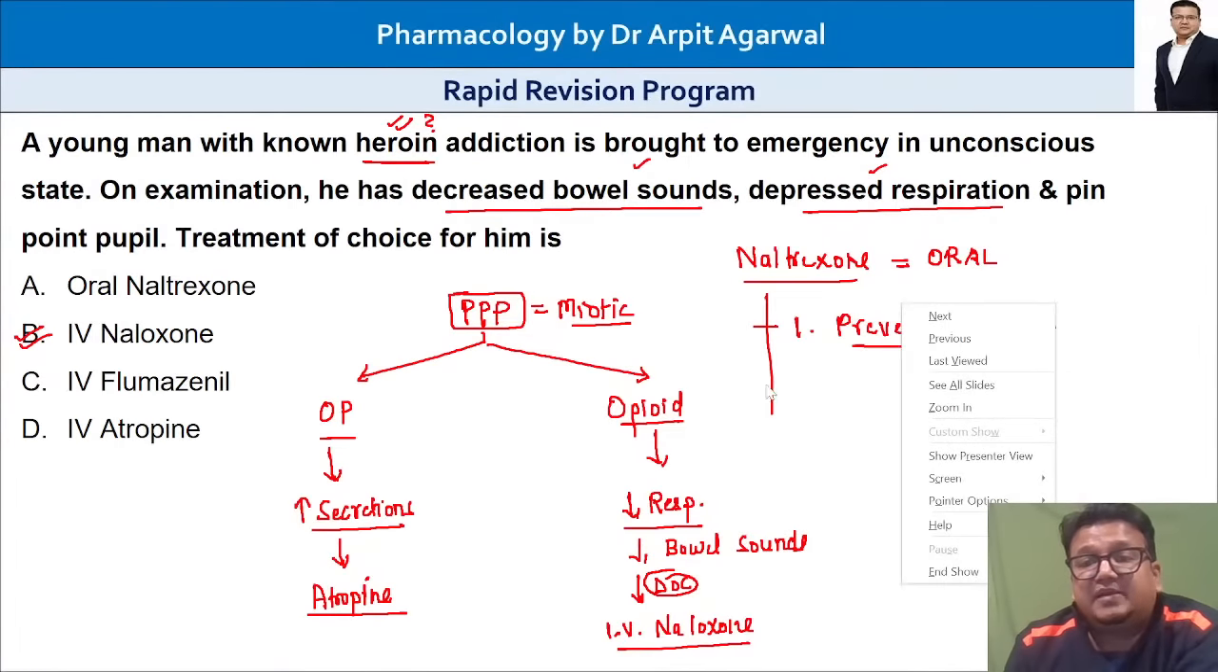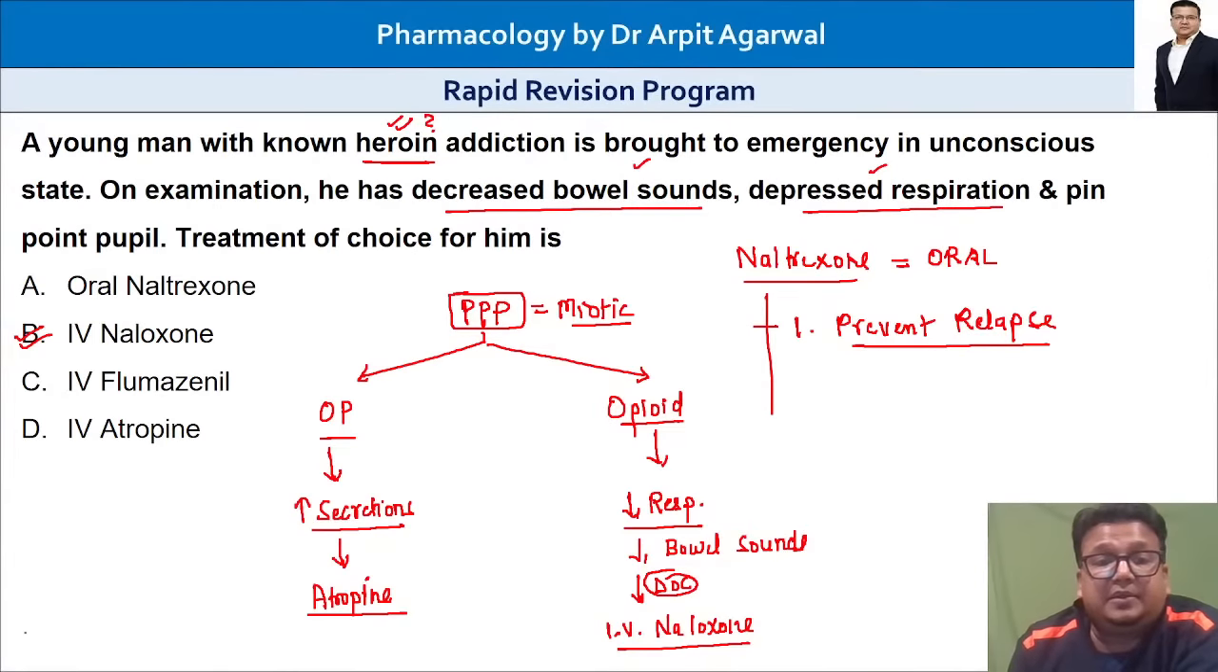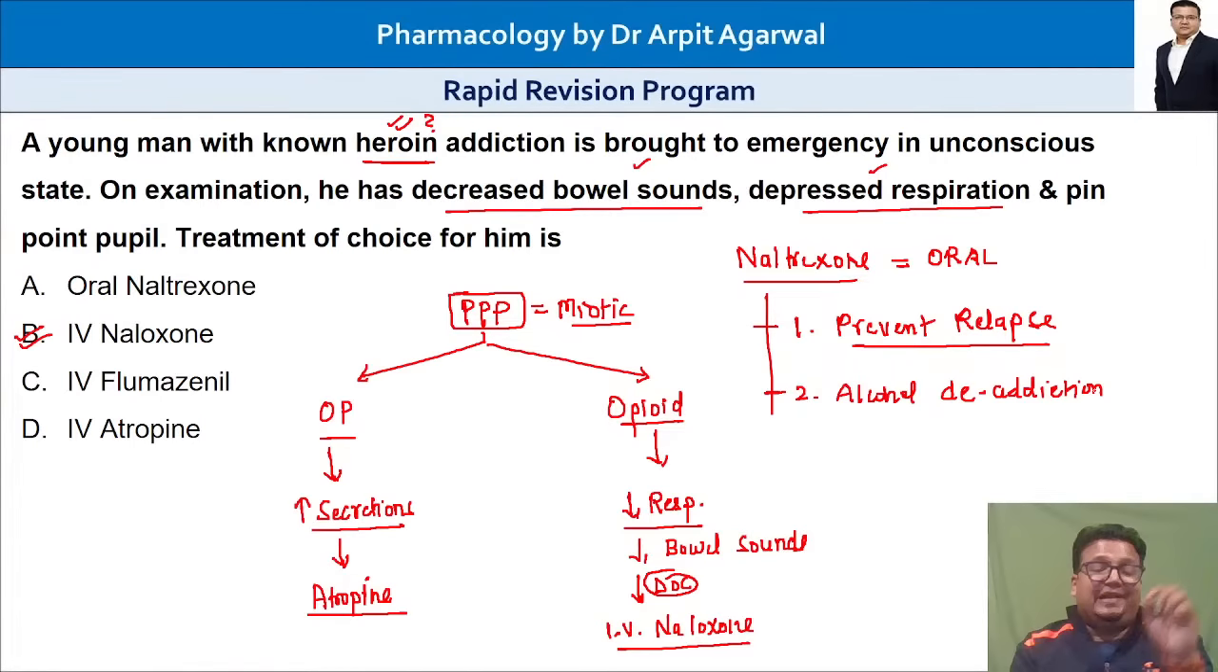And secondly, another use of this drug is in alcohol de-addiction, to give up alcohol. So these are the two uses of naltrexone. Dr. Sadiq, I hope that answers your question. Two uses of oral naltrexone: after de-addiction of opium, we put the patient on naltrexone to prevent relapse, so that the patient does not come back to it, and to give up alcohol. So very important slide, very important questions.